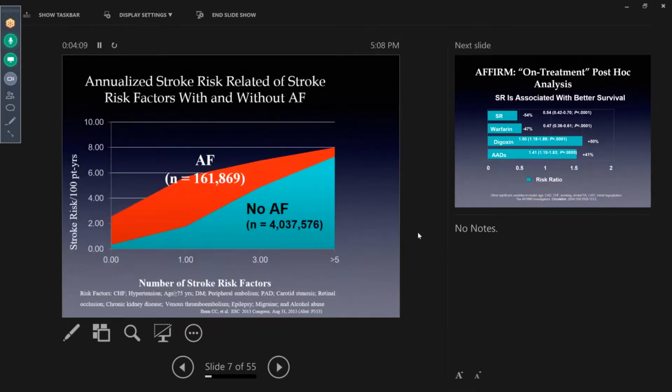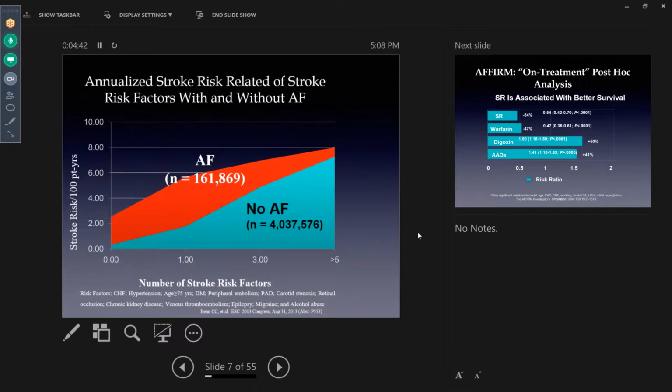When you look at this data here, if you have a very low risk score for AFib, let's say we're using the CHADS-VASc or CHADS score, you need to have a lot of atrial fibrillation to form a clot. If you have no stroke risk, you can be in atrial fibrillation and not form a clot. But if you have a lot of risk factors, you don't need a lot of AFib to form a clot. So a very low burden of atrial fibrillation can lead to stroke.